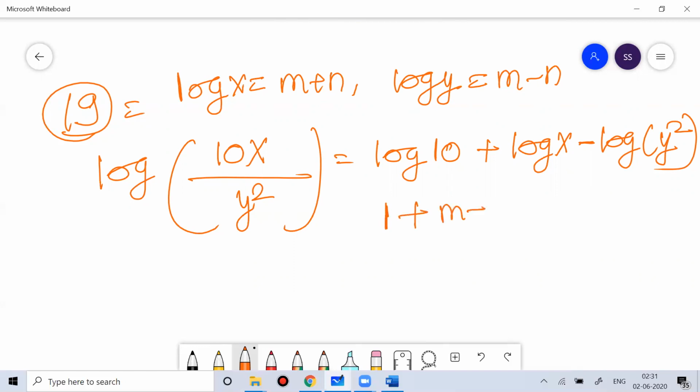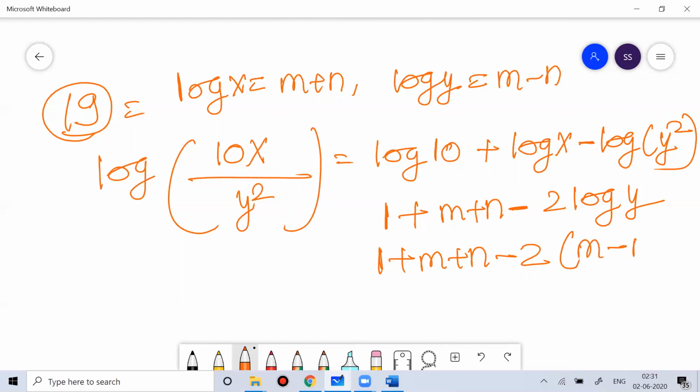X is m plus n, and log y square is minus 2 log y. This is 1 plus m plus n minus 2 log y, where log y is m minus n.